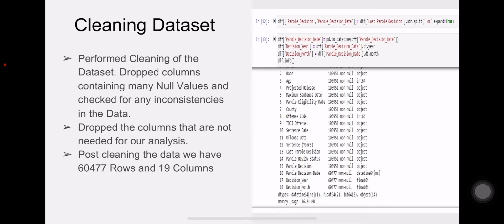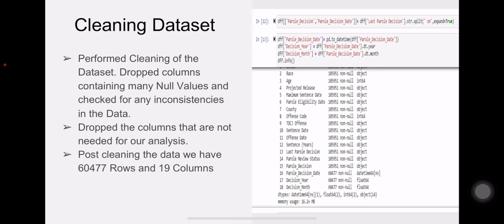So I went ahead and did my cleaning of the dataset. Initially, I dropped all the irrelevant columns from my dataset, which are TDCJ number, SID number, name, case number, and next parole review date. The first four were dropped because they don't have any relevance to my work, and the next parole review date also doesn't give me any information which I'm looking for.